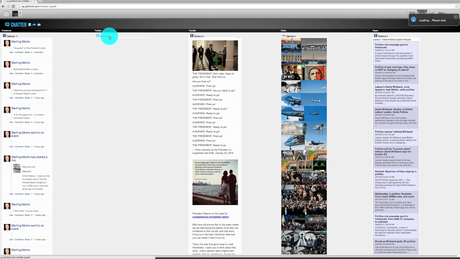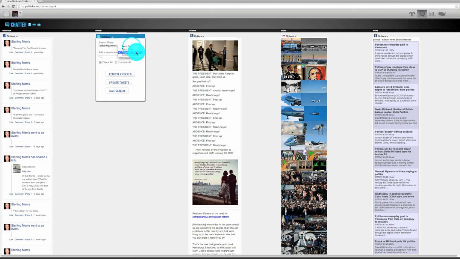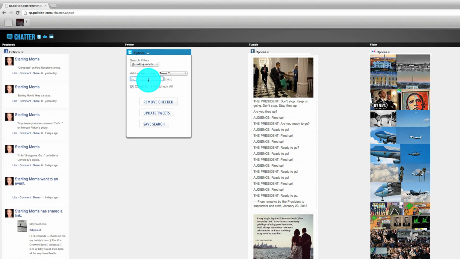You can do the same thing with Twitter. All you do is come over here and press this drop down. Then you can specify tweets to, and here you type in a Twitter user's name. You press add. You can do tweets from. So this is looking at tweets to Joshua J. Light on Twitter and tweets from Joshua J. Light.